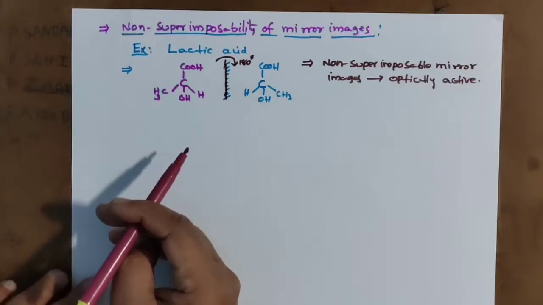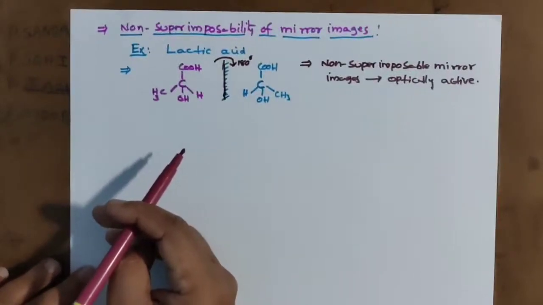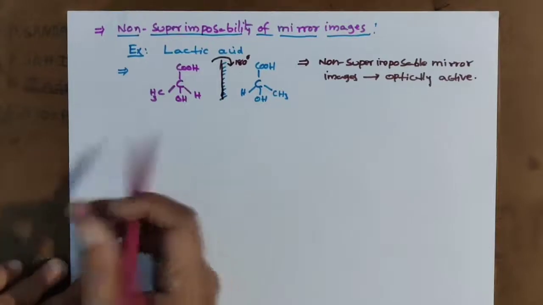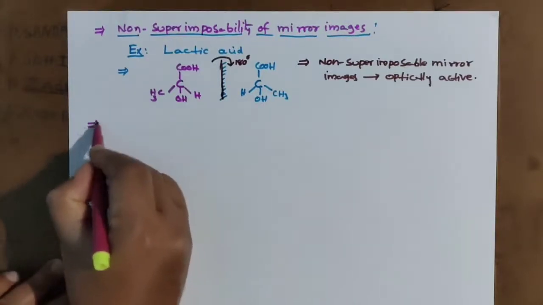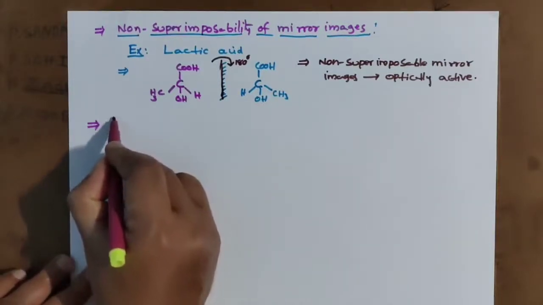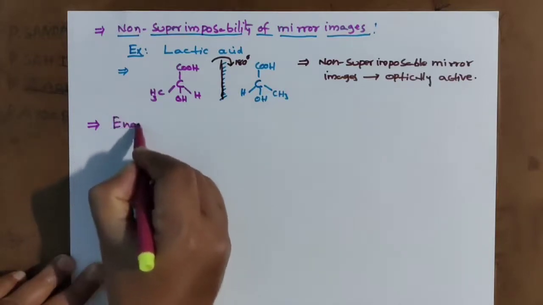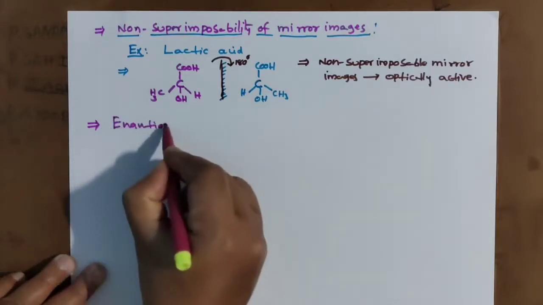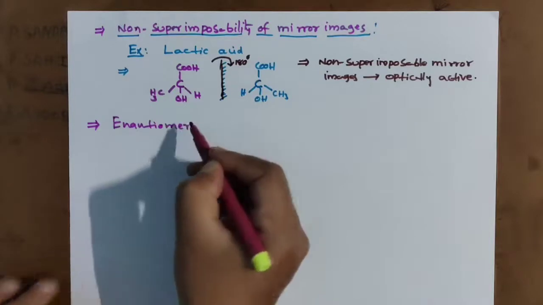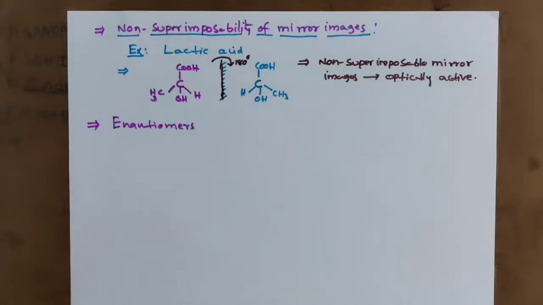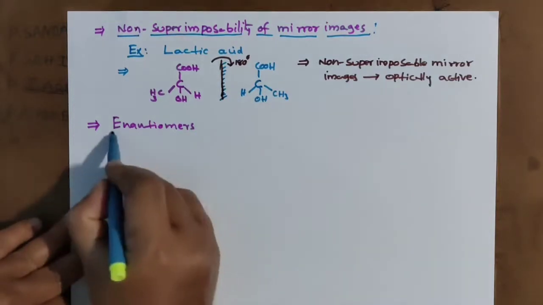Here we discussed optical activity and chirality. Another topic I am going to give you is enantiomers. Initially I told you we are going to discuss enantiomers today. What is meant by enantiomers? Look here, it is very easy to address.